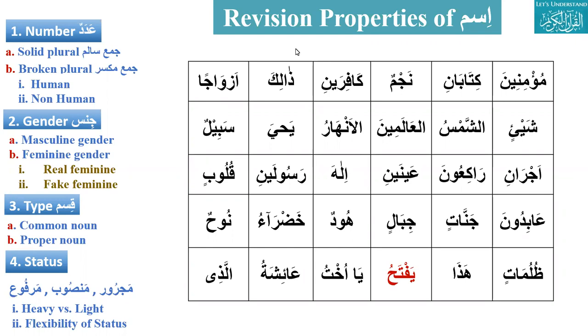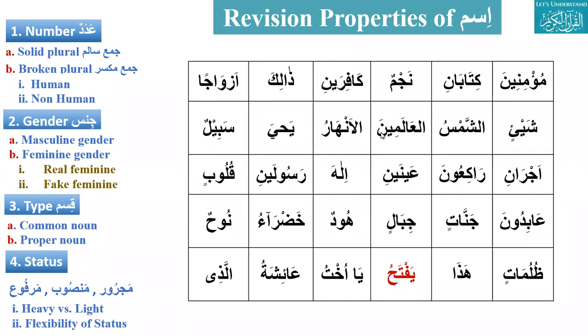Properties of ism are four: number, gender, type, status. Numbers are singular, dual, and plural, and plurals are sound or broken.